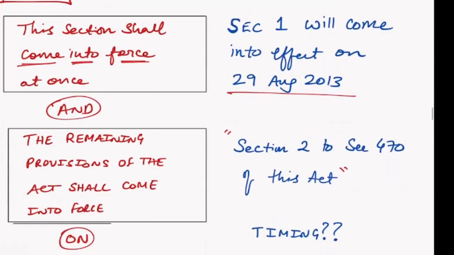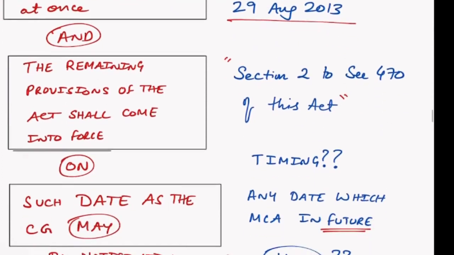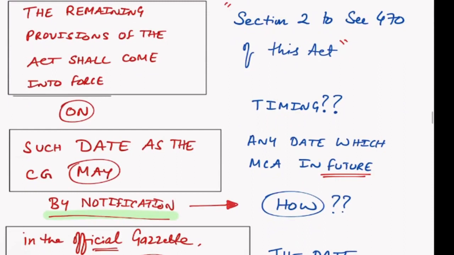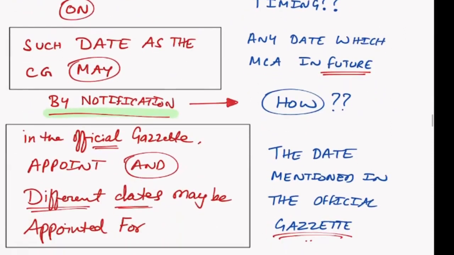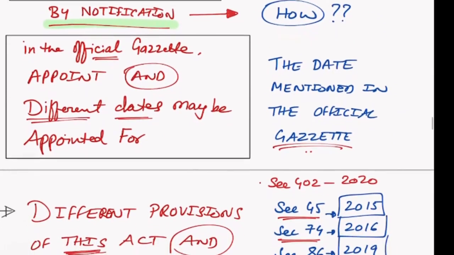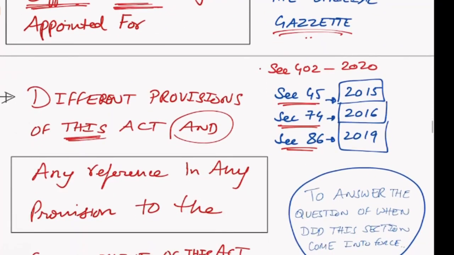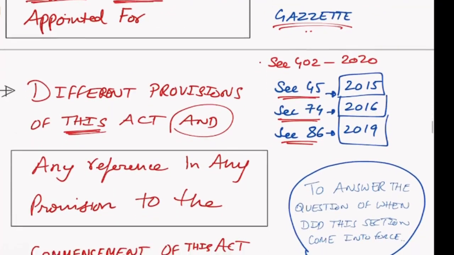When we look at section 1 subsection 3, this section shall come into force at once. We have understood that. And the remaining provisions, that is section 2 to 470, will come into force in the future. How? By way of notification in the official gazette. Moreover, different dates can be given for different provisions. And the most important document is the official gazette.